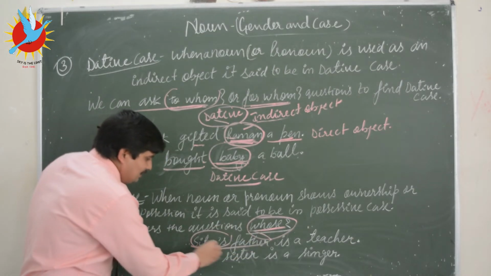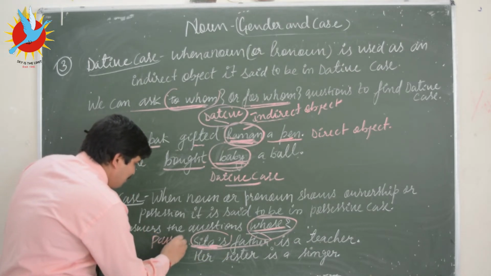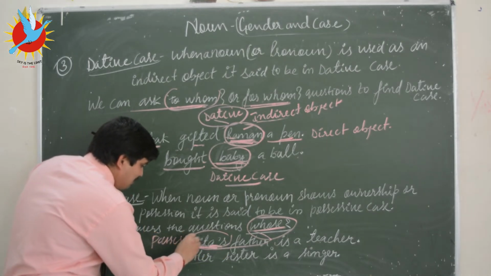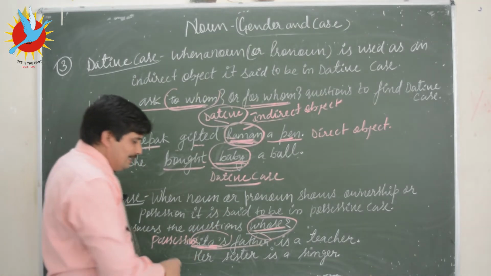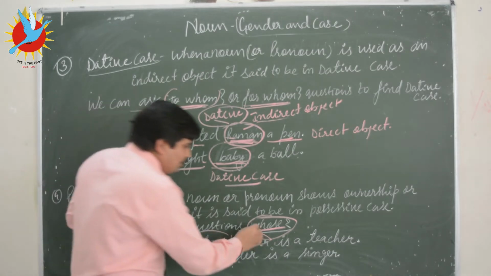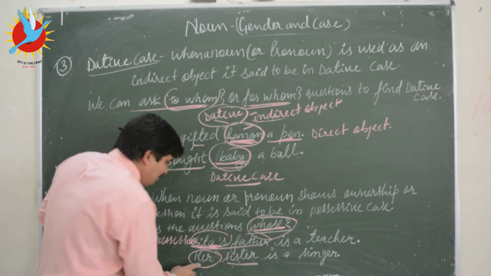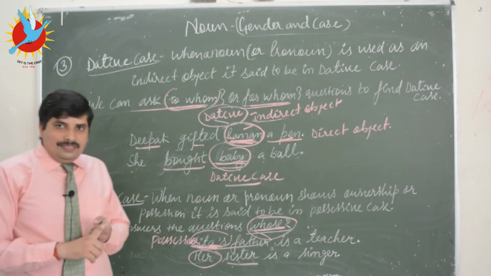So Sita's is a possessive case. Similarly, her sister is a singer. Again, if we ask whose sister is a singer, the answer is her sister. So it is again the possessive case, right?